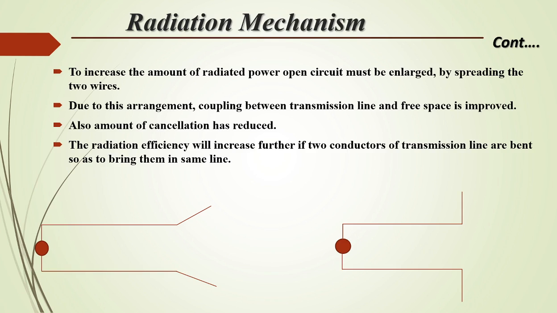To increase the amount of radiation power, the open circuit must be enlarged by separating or spreading the two wires. Due to this arrangement, coupling between the transmission line and free space is improved, and the amount of cancellation is reduced. So here we have opened the ends of these two wires slightly, and the radiation efficiency will increase further if the two conductors of the transmission line are bent so as to bring them in the same line. In this way, maximum radiation will be possible.